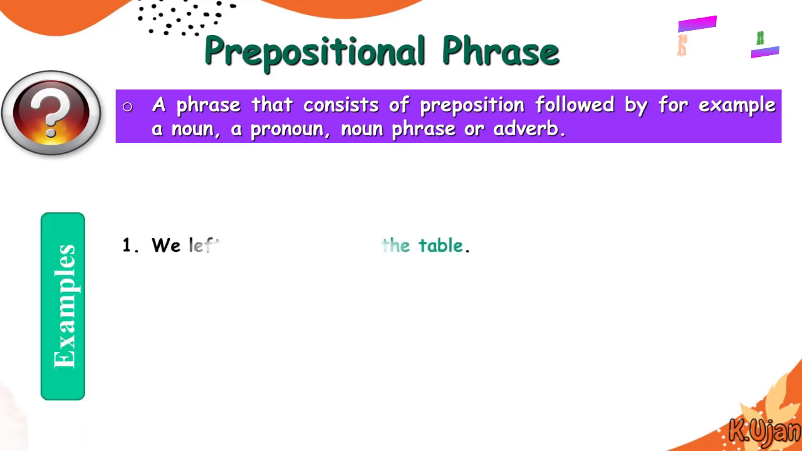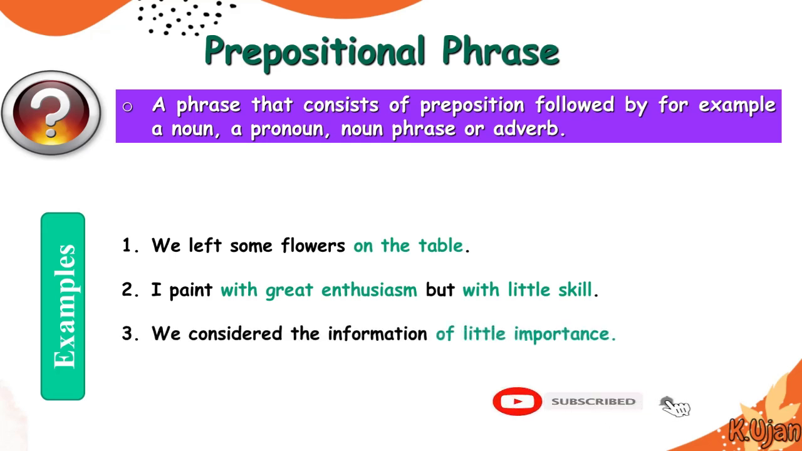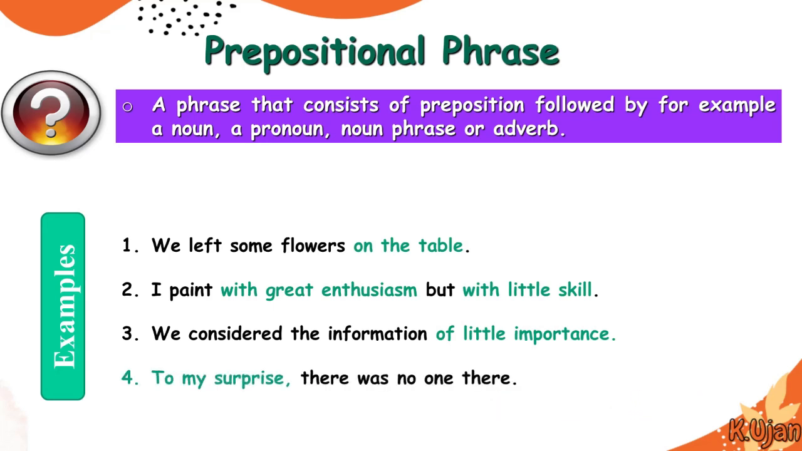Here are more examples of a prepositional phrase. We left some flowers on the table. So on the table is actually a prepositional phrase. I paint with great enthusiasm, but with little skill. So with great enthusiasm and with little skill, these are two prepositional phrases in this sentence. We considered the information of little importance. Of little importance is a prepositional phrase here. To my surprise, there was no one there. To my surprise is actually a prepositional phrase in this sentence.